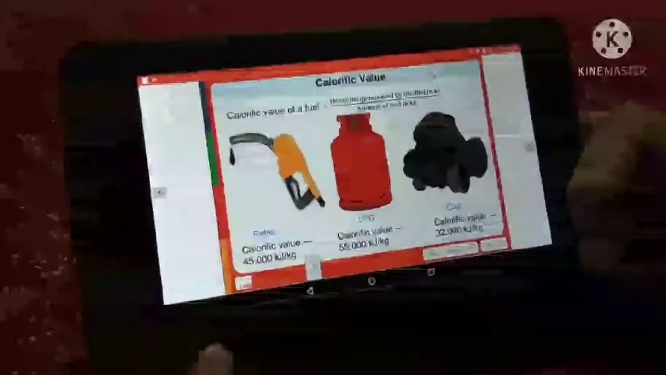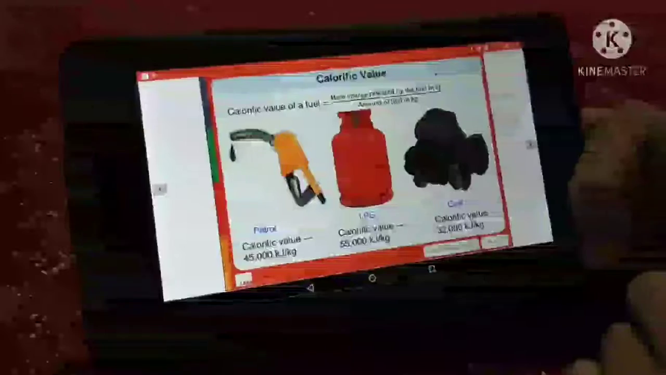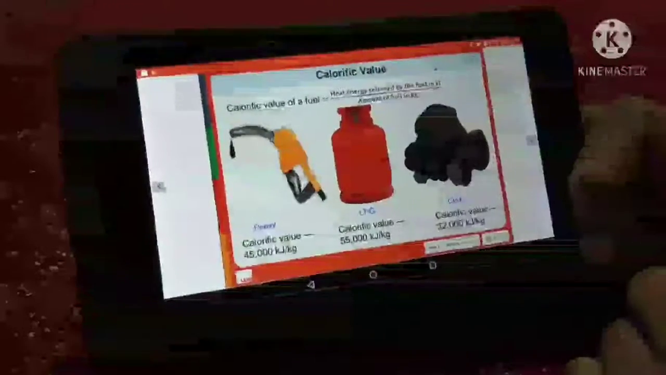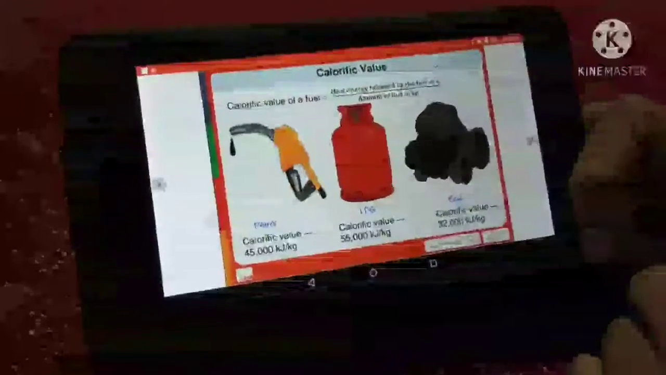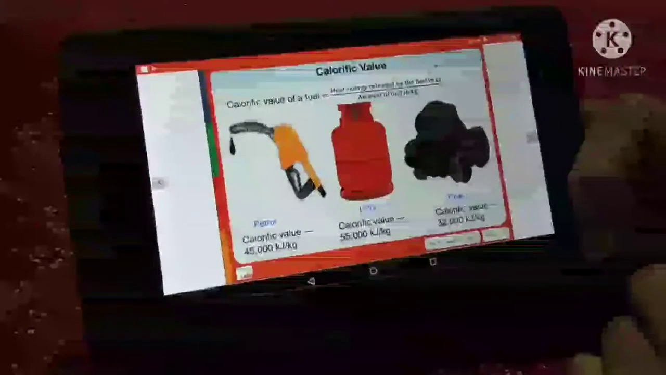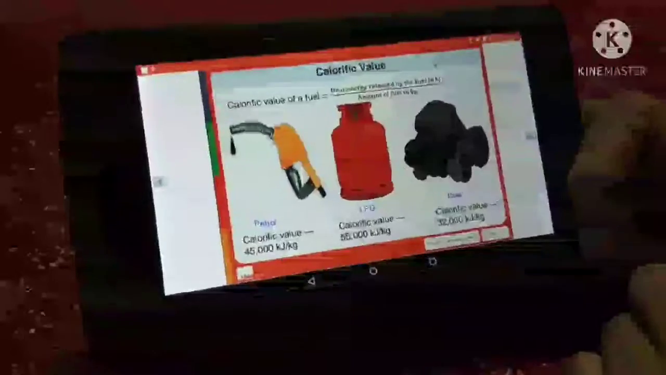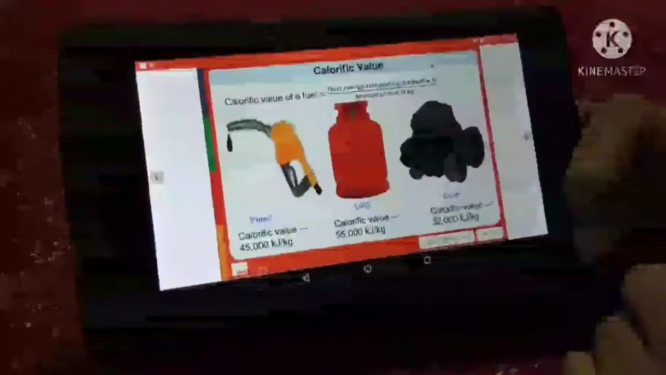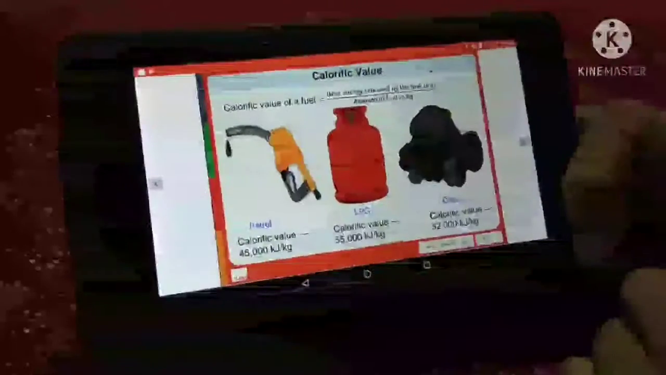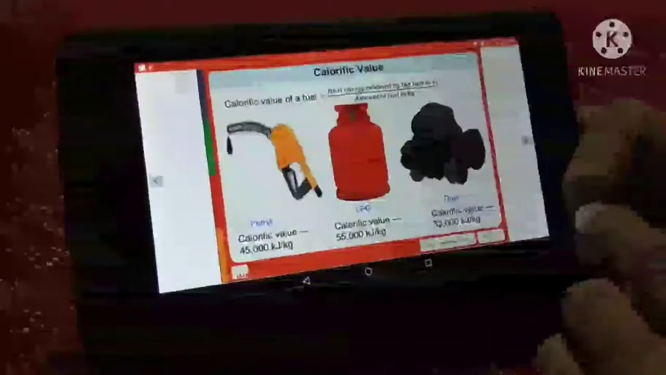So, how do we calculate the calorific value of a fuel? Calorific value of a fuel is equal to the heat energy released by the fuel in kilojoules divided by the amount of fuel in kg. Calorific value of petrol is 45,000 kilojoule per kg. Calorific value of LPG is 55,000 kilojoule per kg, and calorific value of coal is 32,000 kilojoule per kg.